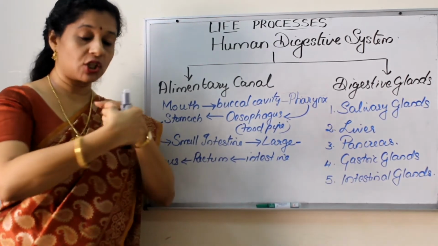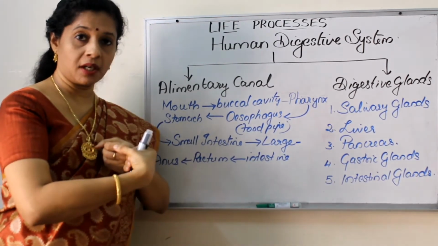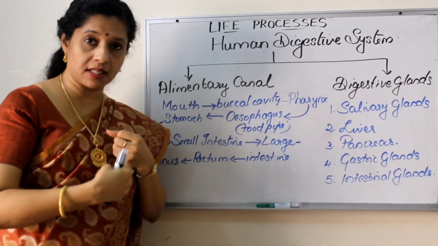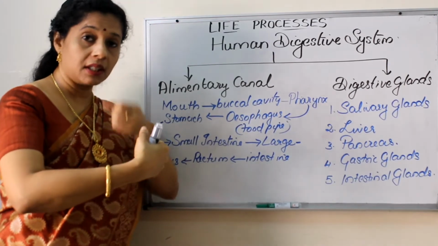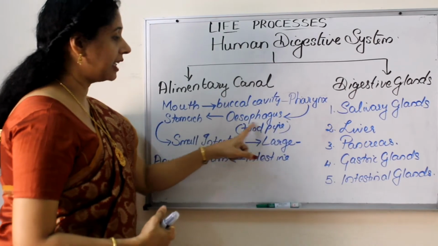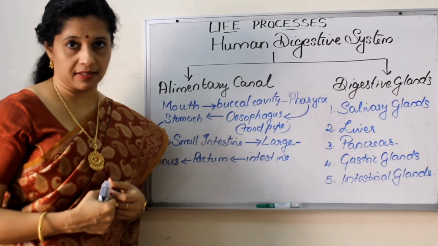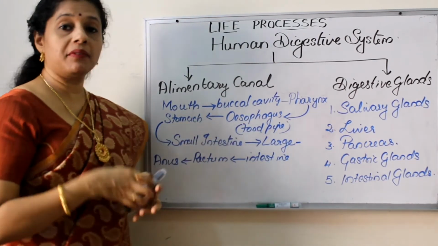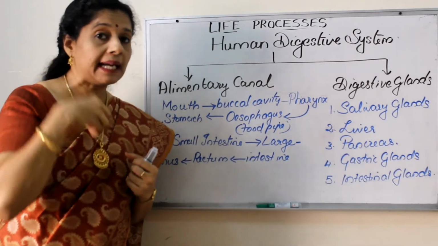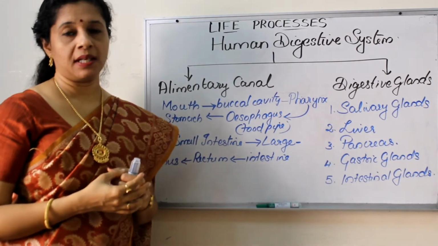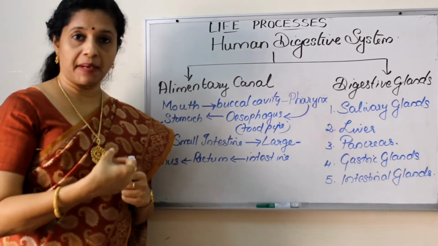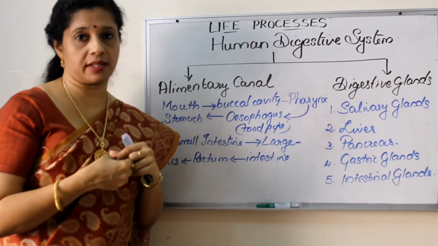From there, we actually have two tubes going down. In front, we have the windpipe or the trachea, which is the air passage, whereas behind, the digestive tract or the alimentary canal continues, leading into the food pipe or the esophagus. Since both these are open, there is a chance that food may enter into the windpipe also. But that hardly happens because the trachea has an opening called the glottis.